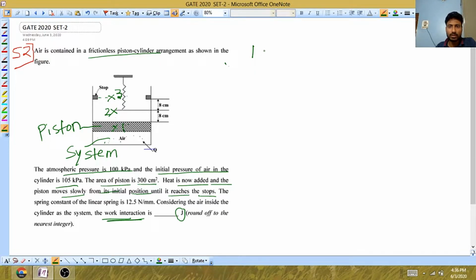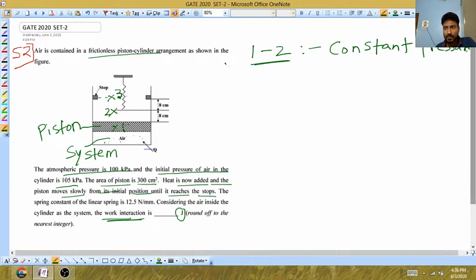So the 1 to 2 stage will be constant pressure. So pressure is constant.